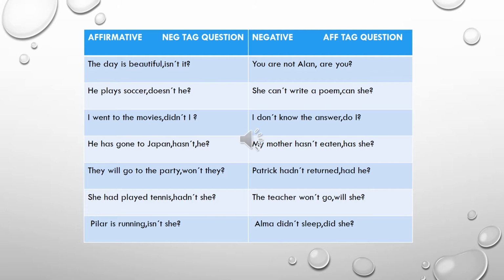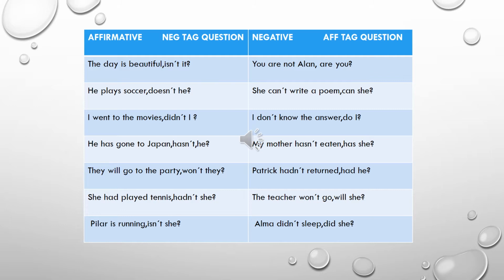Number 2. He plays soccer, doesn't he? So plays. Plays is simple present. The auxiliary in simple present for he is does. So the negative form is doesn't he? Okay, he plays soccer, doesn't he?